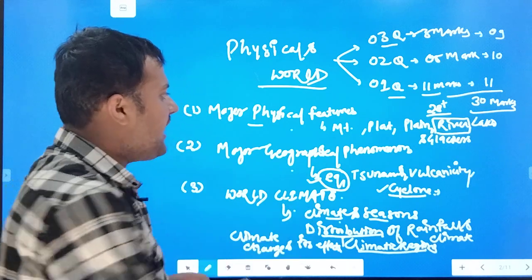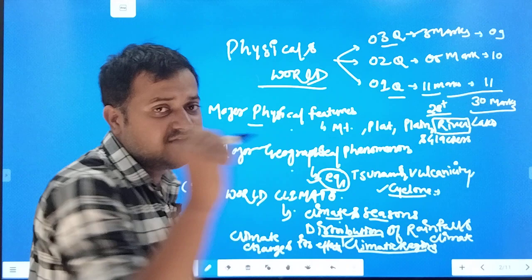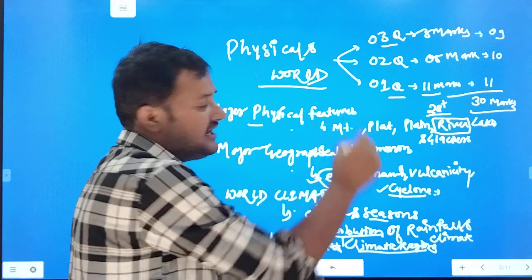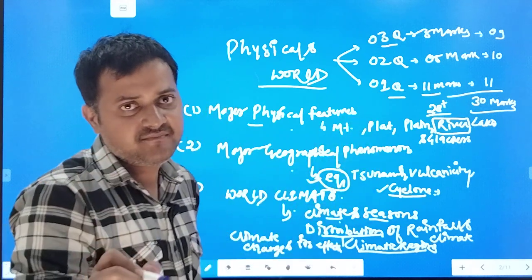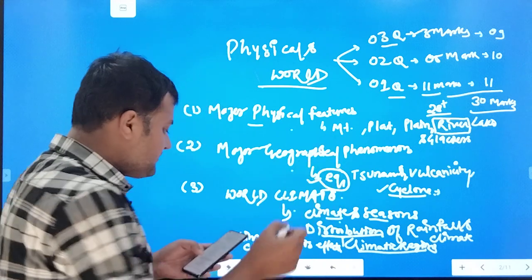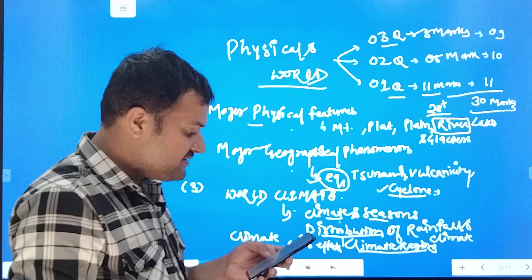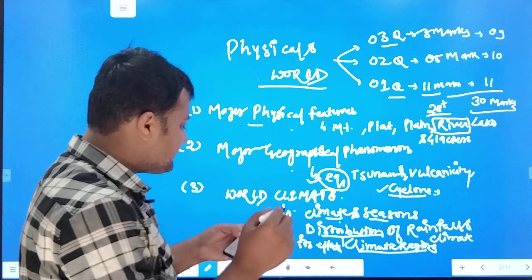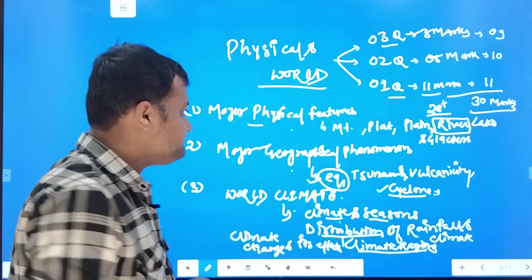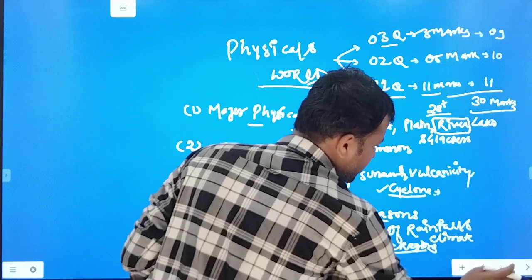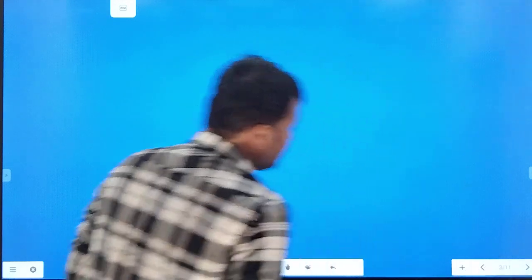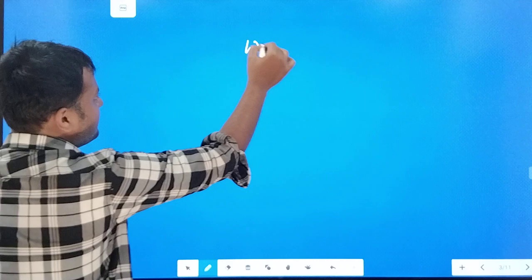So what I will do, I will cover this portion, and I will let you score more than 28 plus marks in this exam. Now coming on to the 5 marker question, let me explain to you that there are 5 marker questions also which are part of the syllabus. What are the three principal types of weathering? This question: what are the 3 principal types of weathering?